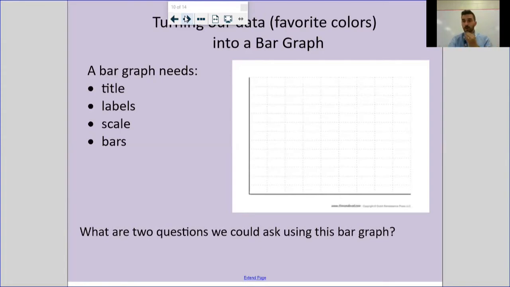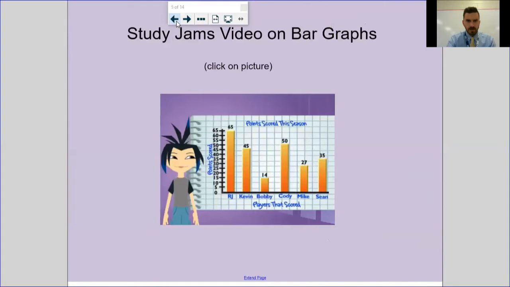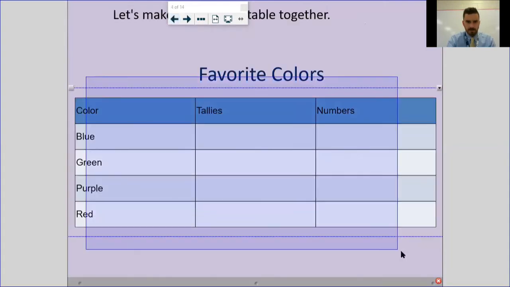But in order to make a bar graph, you've got to have certain things. One being the title. That's the only thing that last bar graph had. You've got to have your labels at the bottom. That way you actually know what you're measuring. And you got to have the size label so you know what everything's representing. You got to have your scale we talked about on the side. And then you got to have bars. There's probably not going to be a very good bar graph if you're missing your bars. So what I'm going to do real quick is, I'm actually going to see if I can make this a little bit easier. If I can maybe get this.